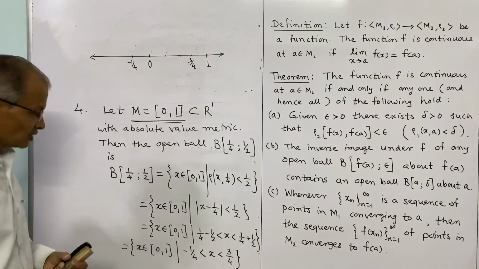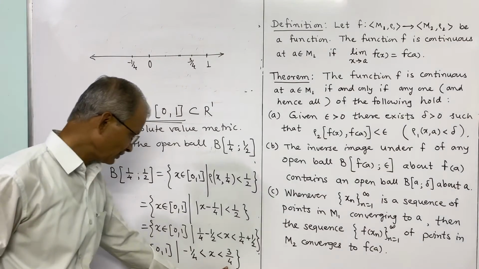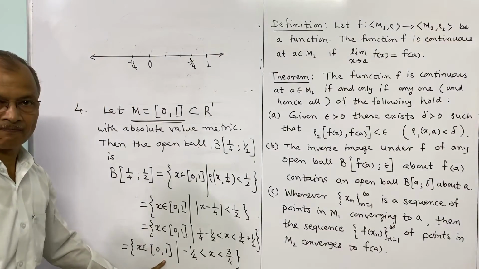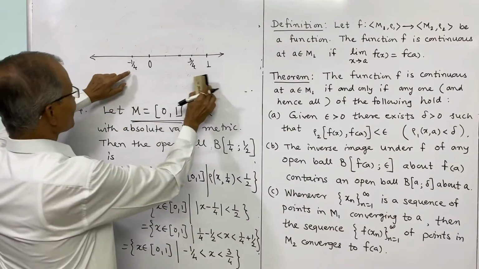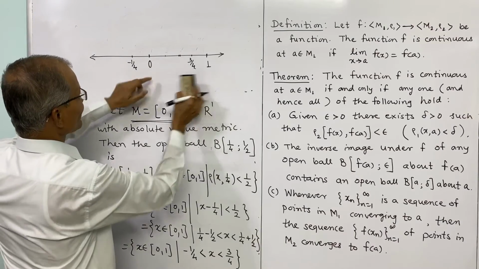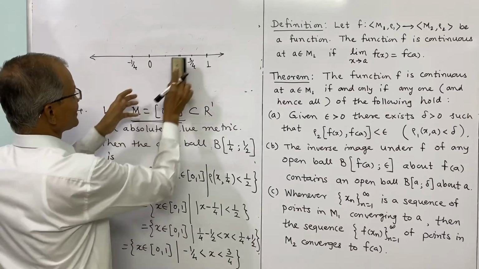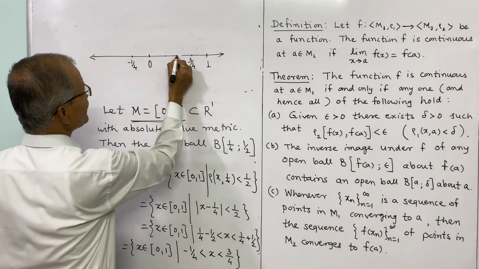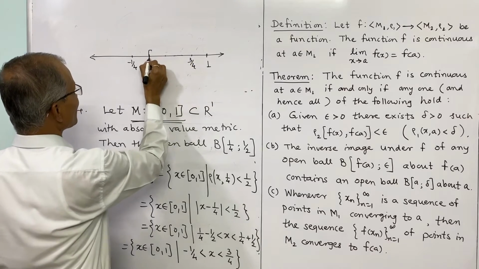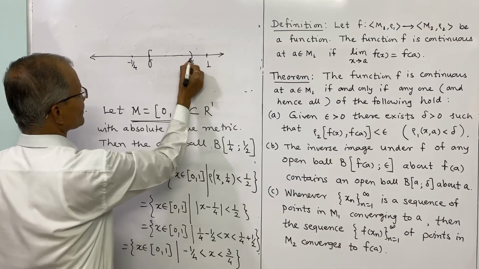Now what is the intersection of these two? Minus 1 by 4, 3 by 4 and 0 and 1. Obviously this is minus 1 by 4 and 0 and 1. The intersection means common points. Common points in this will be 0 and 3 by 4.